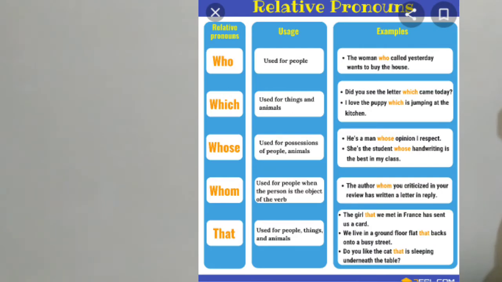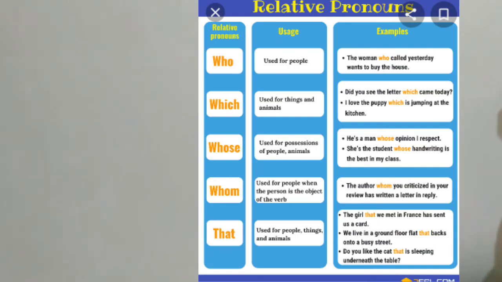Which, commonly we are using to refer to things or animals. Okay. While we are using who for people, which we will use for things and animals. Example, did you see the letter which came yesterday? Actually, the relative pronoun is which. It is telling about what? Can you say, students? Yes, it is telling about letter. Did you see the letter which came today? Yes. Like that, whose, whom, that, these, also we can use as relative pronouns.